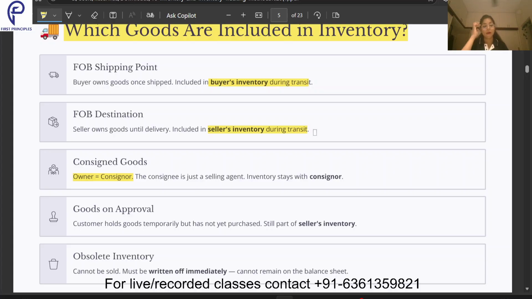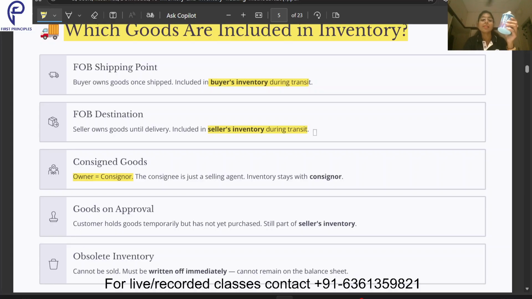Now coming to point number 4, goods on approval. What is happening? Some customer came to buy this particular comb. Suppose I sell goods to salons also in Bangalore. One of the salon owners came and bought 100 units of combs, and I told them, hey, this body lotion is also there, do you want this? He is not sure whether this will sell in his salon or not. So he said, I will keep it there for some time on my showcase.